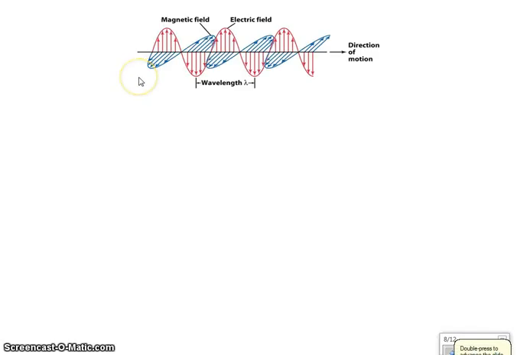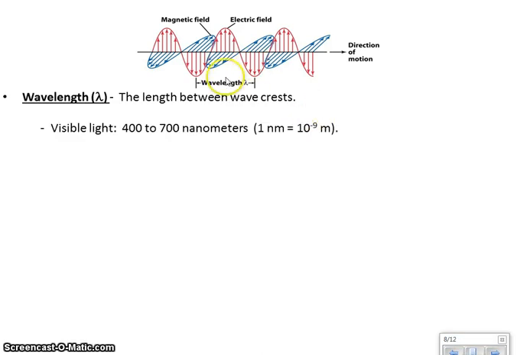Okay, so we saw how light behaves as a wave. It has a wavelength. The distance between successive troughs or successive crests is called the wavelength. Visible light has a very short wavelength. It's 400 to 700 nanometers, basically half a millionth of a meter, or half a thousandth of a millimeter.